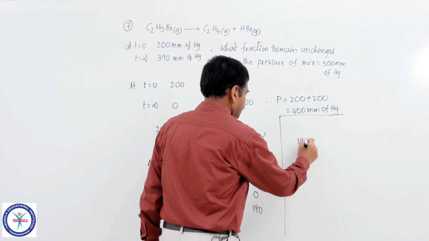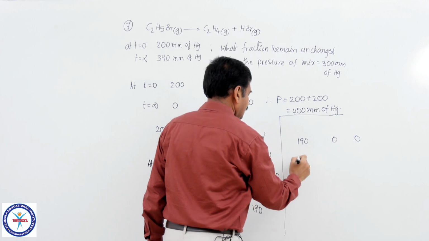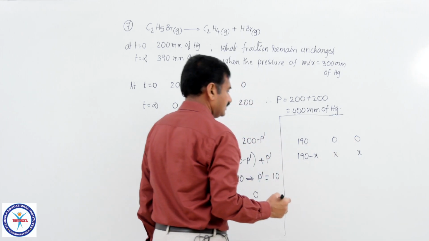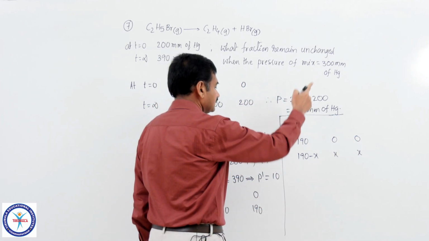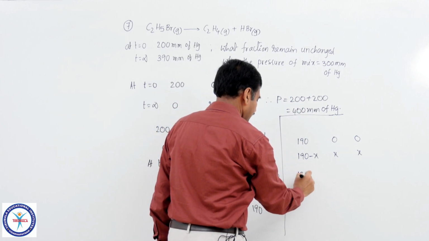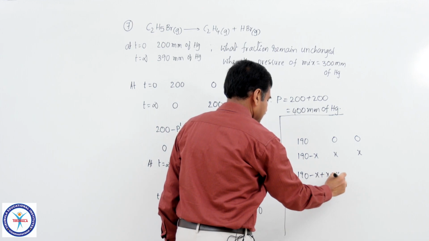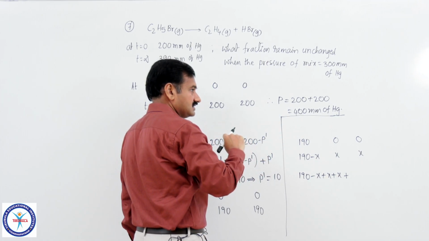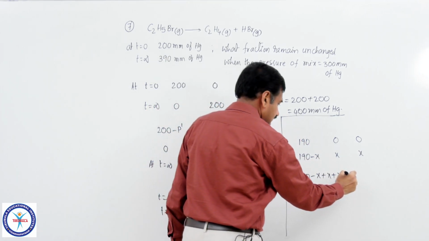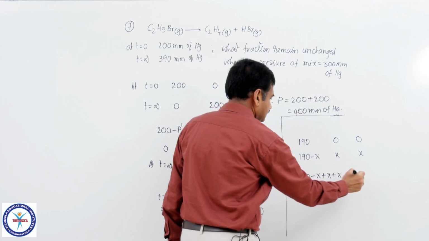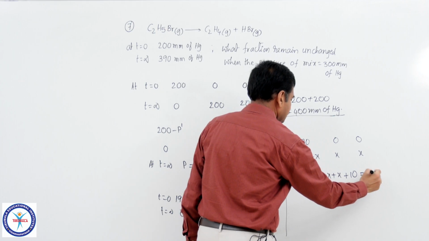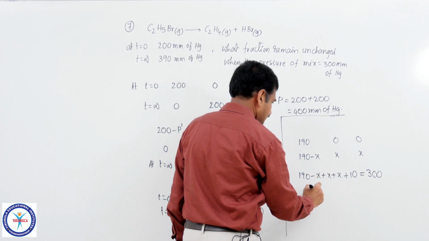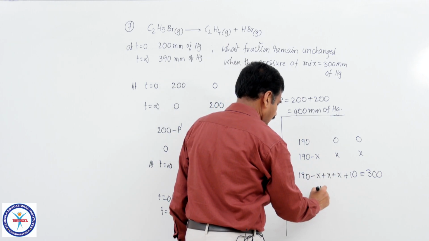So, initially 190, 0 and 0, then 190 minus X, X and X. Now, the total pressure is equal to 300 millimeters of mercury. Therefore, 190 minus X plus X plus X plus 10 millimeters of mercury, the pressure of inert gas that remains the same throughout the course of the reaction, is given as 300 millimeters of mercury. So, 190 plus 10, 200 plus X equals 300. X equals how much?